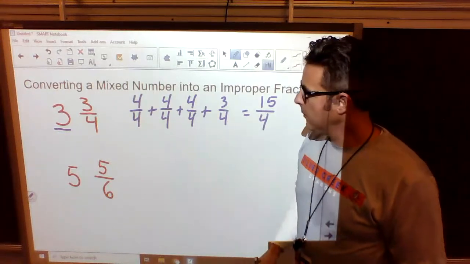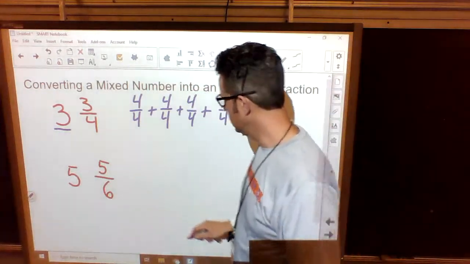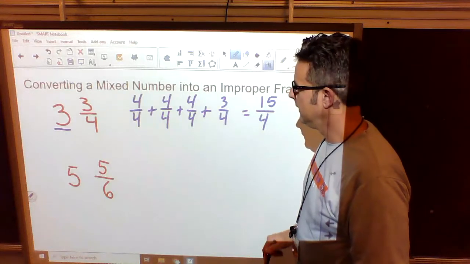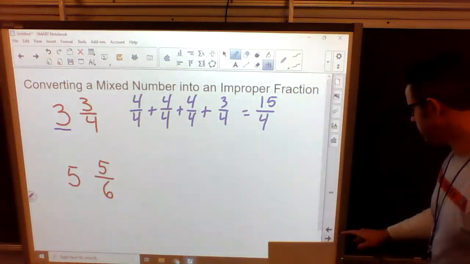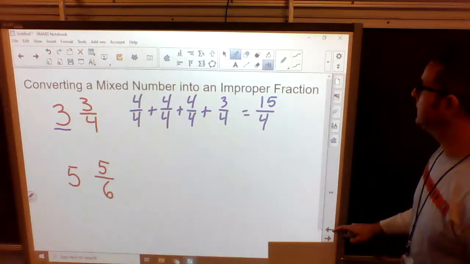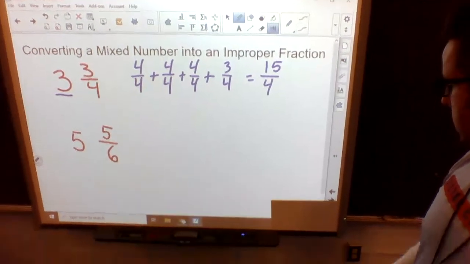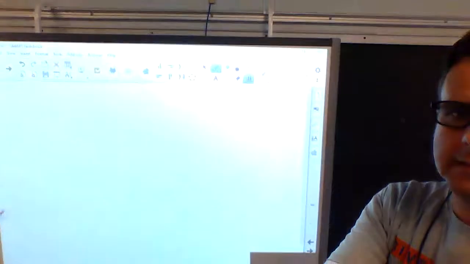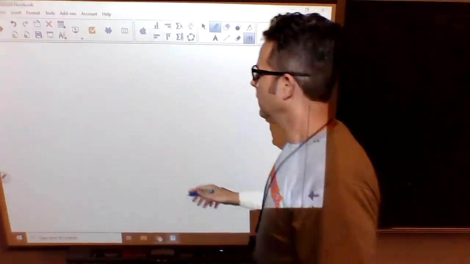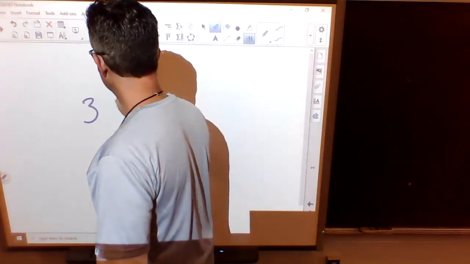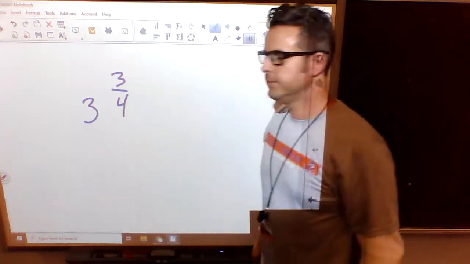So what I'm going to do here, I'm going to make another screen. 3 3/4. Where's my plus button? It's probably hidden. Sorry guys, I couldn't see my plus button. So we have 3 3/4. I'm going to show you the other way to do it.